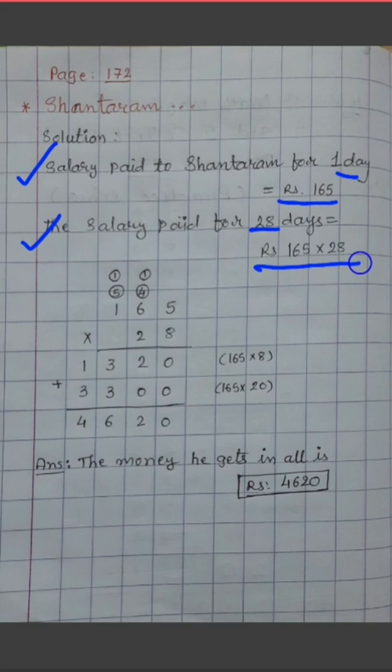Now children, you know the multiplication method very well, so do proper multiplication and you will get the answer 4620. Don't forget to put your answer like this: the money he gets in all is 4620. So this is the solution of our sum.